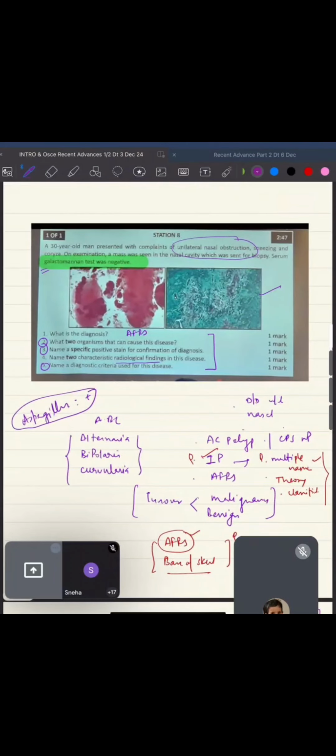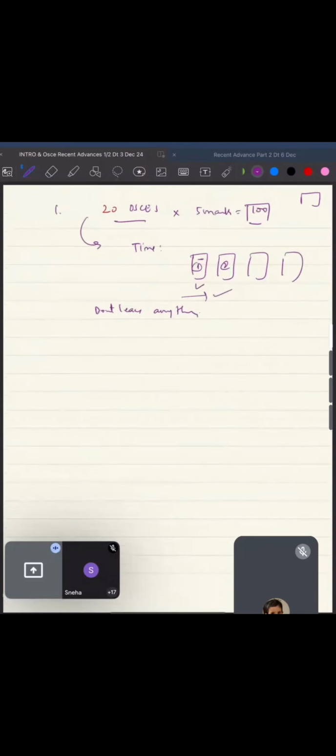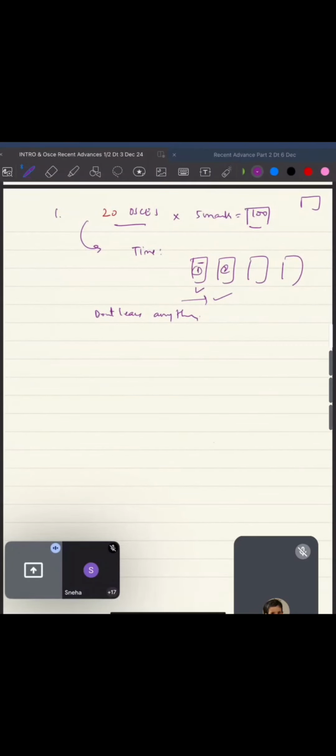Suppose this is an AFRS question, 1 2 3 4 5, one mark each. You write AFRS over here, you get 1 mark. You write 2 organisms, you get 1 mark. But suppose you waste a lot of time over here only and you can't do these three questions, then you will only get 2 out of 5. Getting my point? So it's not a wise thing to spend lots of time on one subset of a question and not attempt the last 2-3 points. That is a foolish thing. Attempt everything. There's no negative marks.